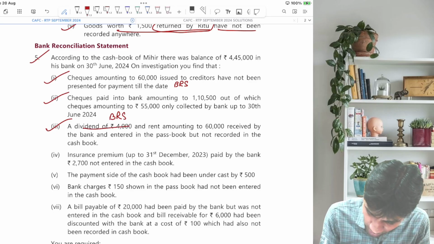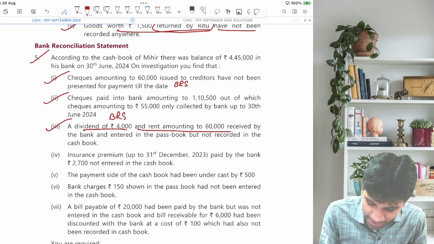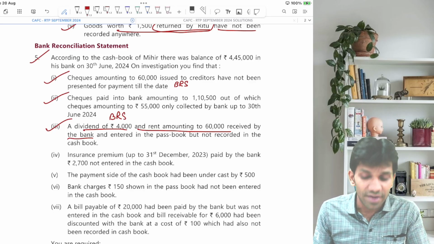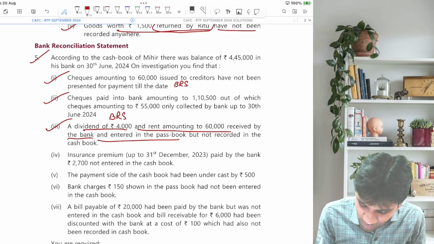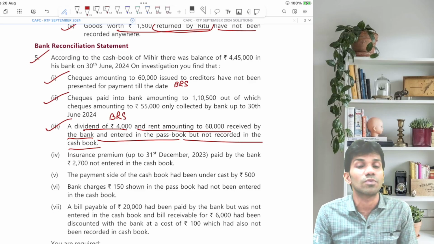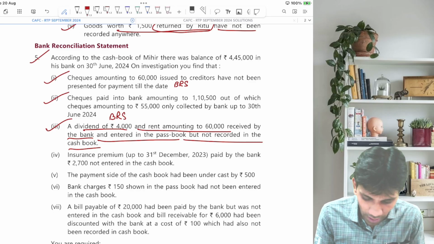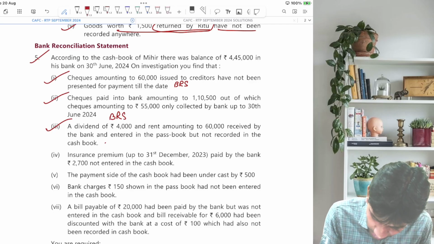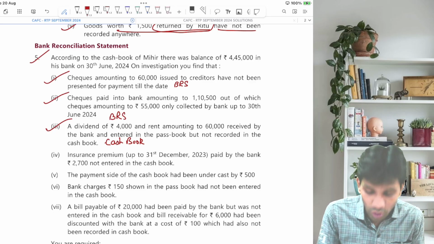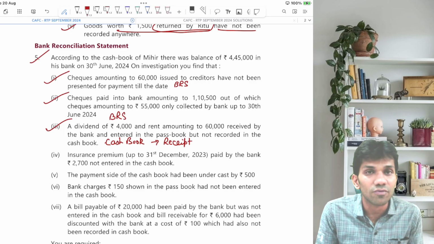A dividend of 4,000 and rent amounting to 60,000 received by the bank. This time the dividend as well as the rent has been received by the bank and entered in the passbook, but not recorded in the cash book. Is it my mistake? No, I forgot to write it. So where will this go? The adjusted cash book. So this will be recorded in the cash book, on the receipt side. Why the receipt side? Because we have not recorded the receipts.